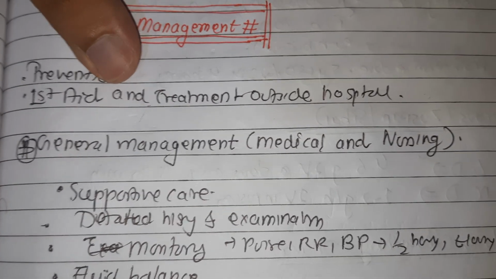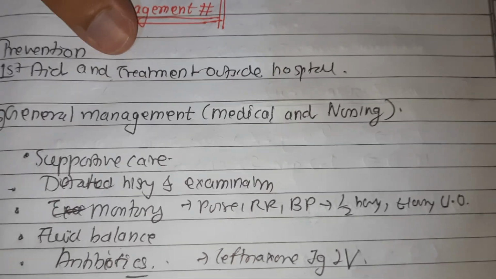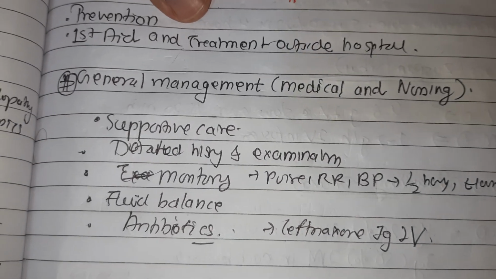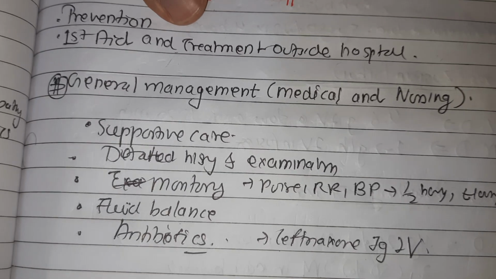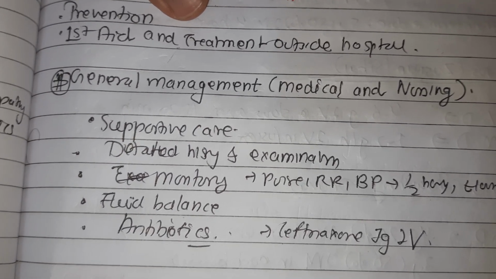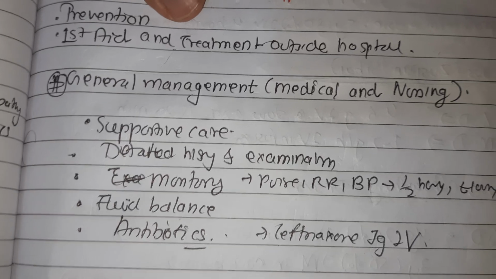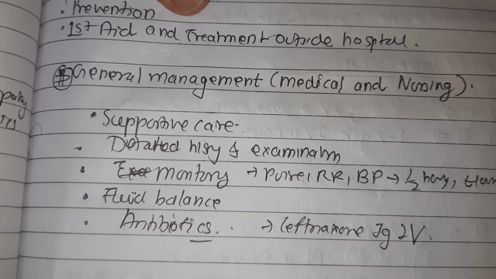The MAGPIE trial showed that prophylactic use of magnesium sulfate lowers the risk of eclampsia. Next, we have first aid and treatment outside the hospital. The patient, either at home or in a peripheral health center, should be shifted urgently to the referral care center, and there is no place for continuing the treatment in a primary care hospital. The transport of an eclamptic patient to a tertiary care center is very important, and the medical team at the tertiary care hospital should be informed beforehand.